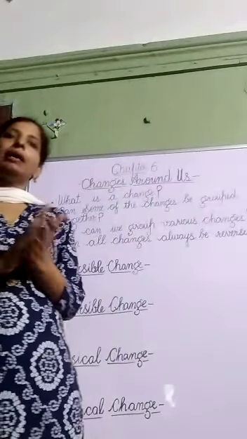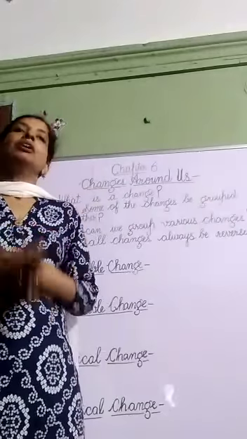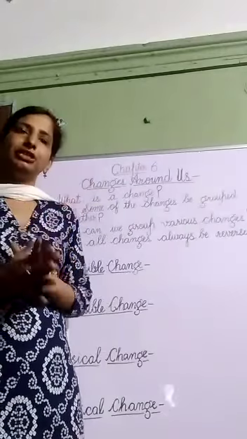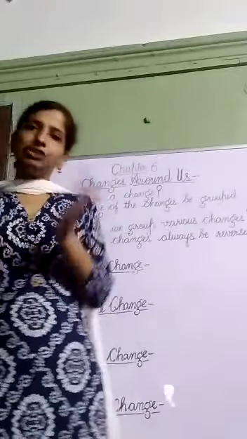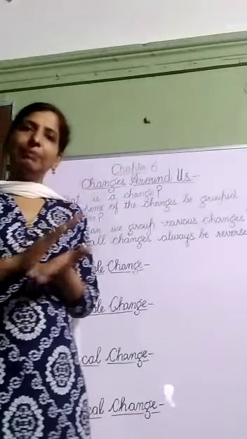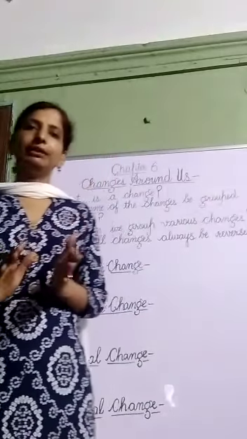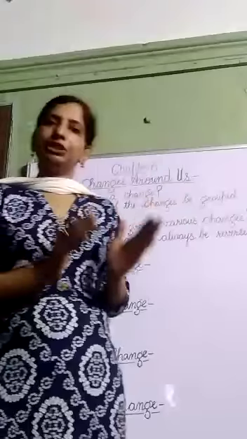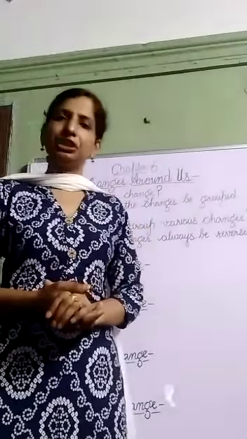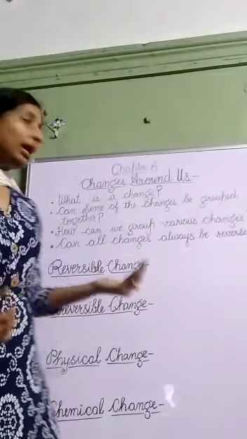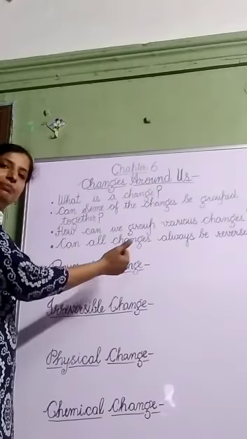Similarly, you can make a roll from the dough. And this roll, you can change into a chapati. So, from this chapati, you can again make the ball of dough. So what I am telling you is, there are some changes which can be reversed. I have given you examples of the changes which can be reversed. And these changes which can be reversed are considered reversible changes.